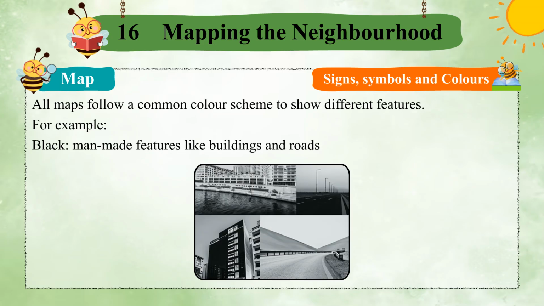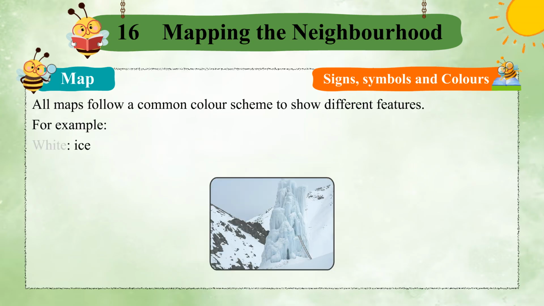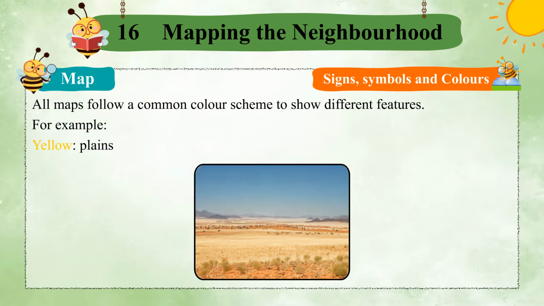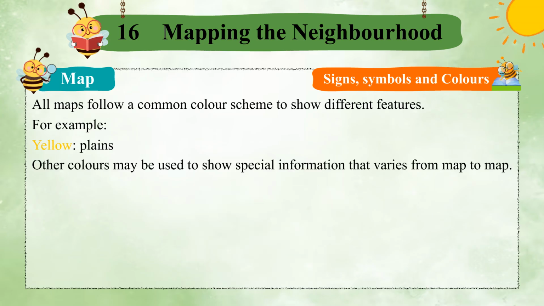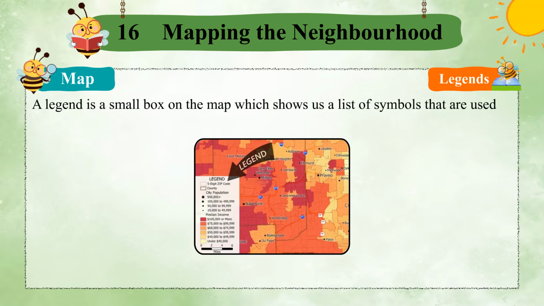Black: man-made features like buildings and roads. White: ice. Red: plateaus. Yellow: plains. Other colors may be used to show special information that varies from map to map. Legends. A legend is a small box on the map which shows us a list of symbols that are used in the map and what each symbol represents.